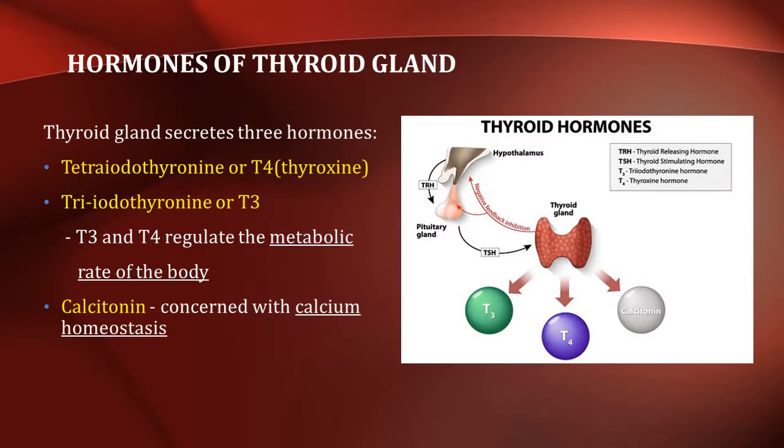The thyroid gland secretes three hormones. They are tetraiodothyronine or T4, triiodothyronine or T3. These two regulate the metabolic rate of the body. The third hormone is calcitonin, which is concerned with the calcium homeostasis.